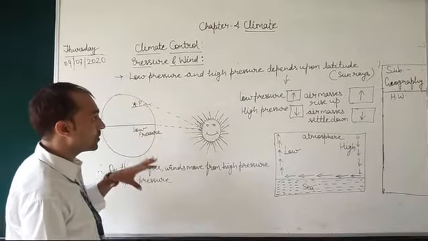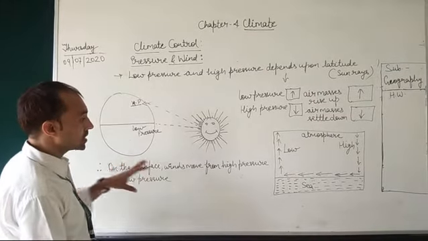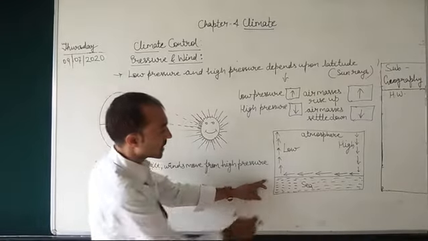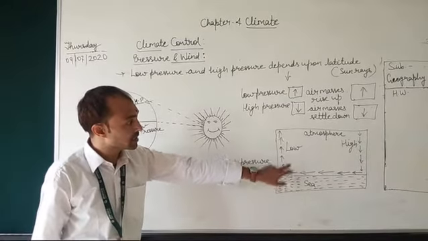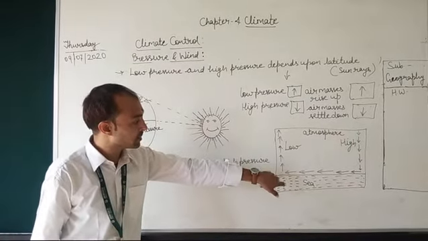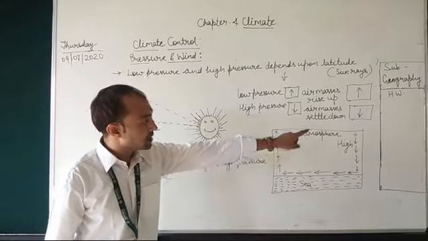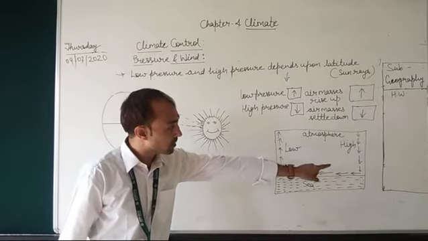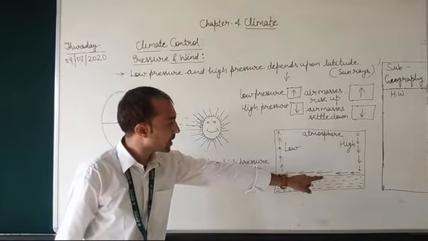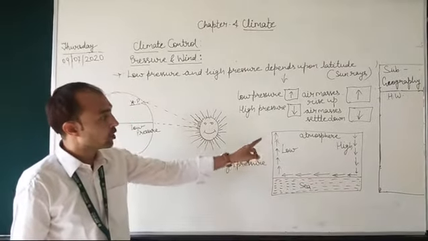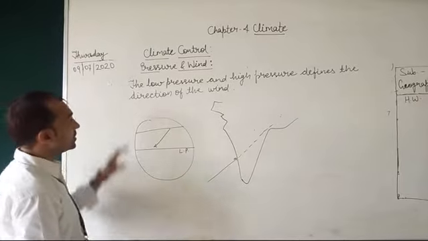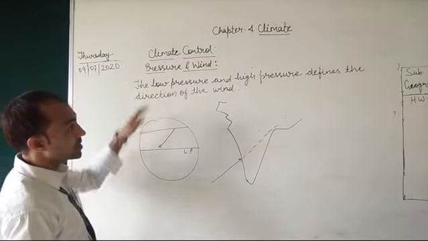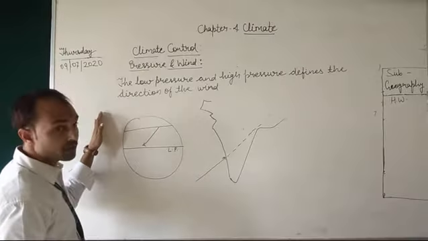Then what happens on the surface area, we can understand with this diagram. Here there is the sea, and on the surface there is the atmosphere, where the winds blow from the high pressure areas to the low pressure areas. Low pressure and high pressure also define the direction of the wind.